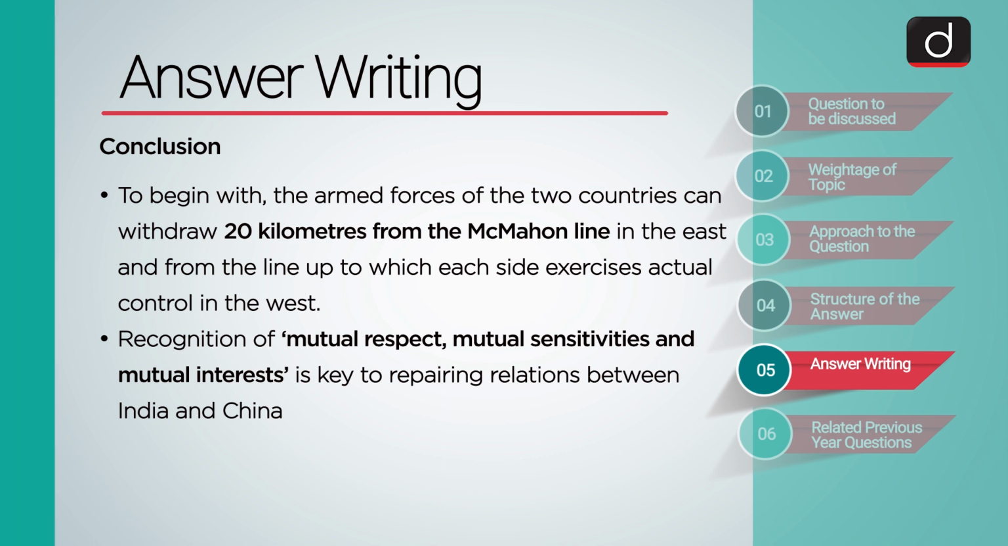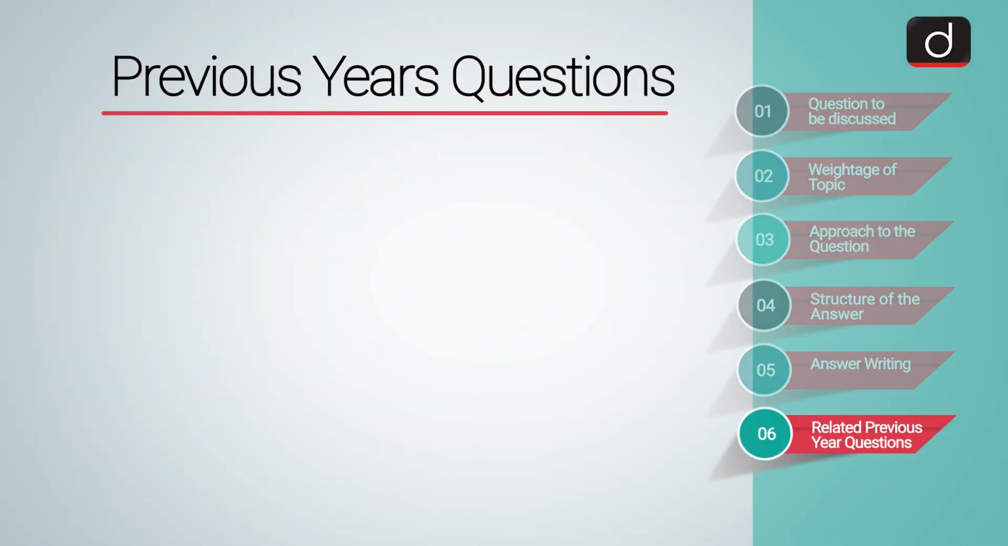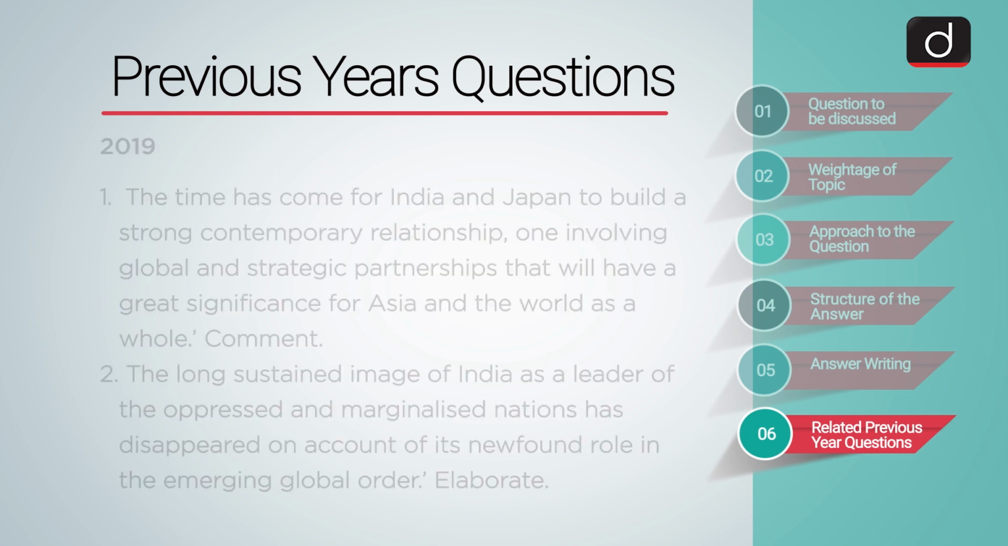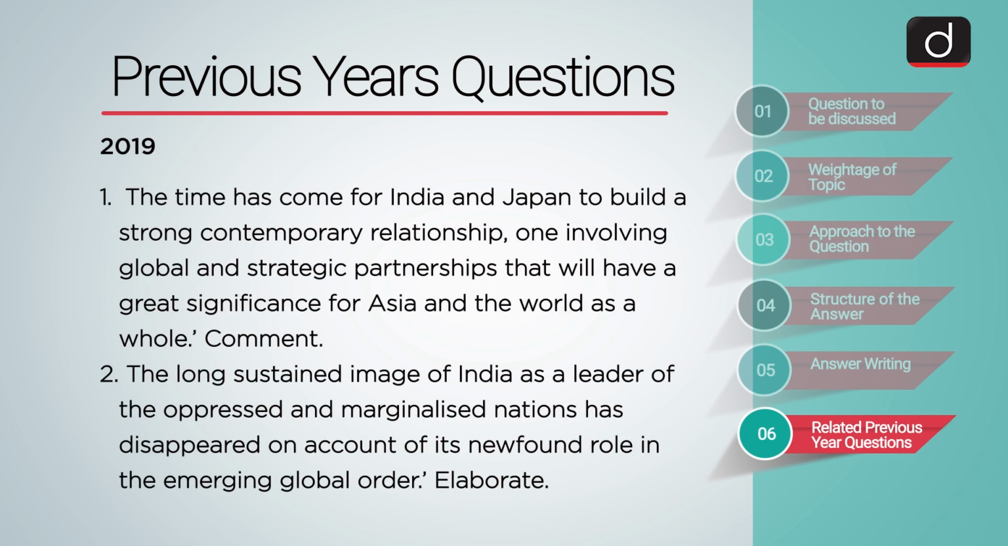Now we look at the questions asked in the previous year examinations. In 2019, the following questions were asked. The time has come for India and Japan to build a strong contemporary relationship, one involving global and strategic partnerships that will have a great significance for Asia and the world as a whole.